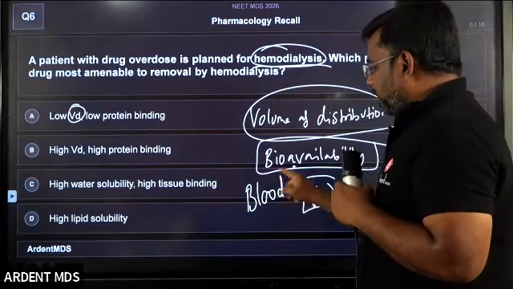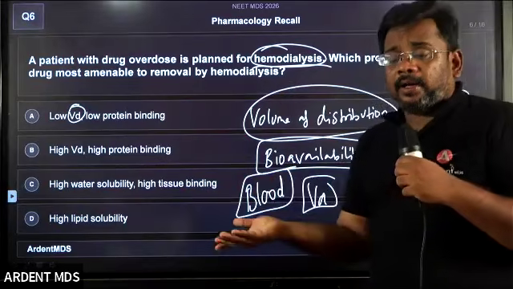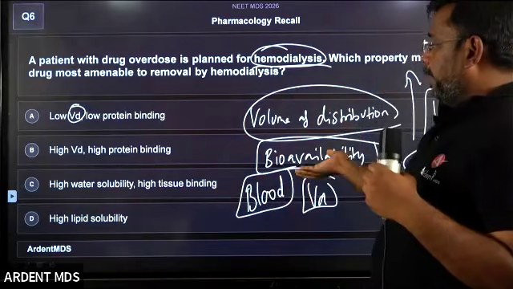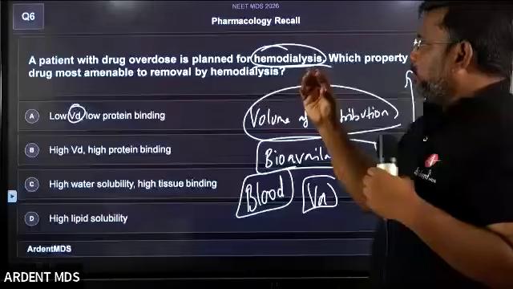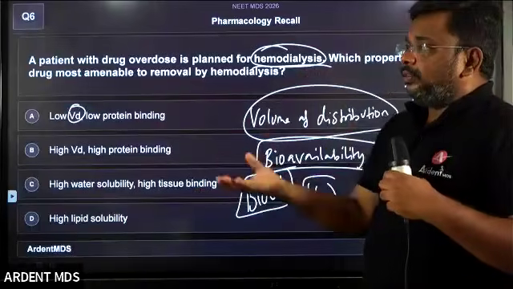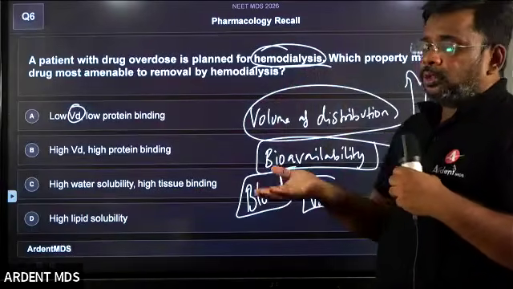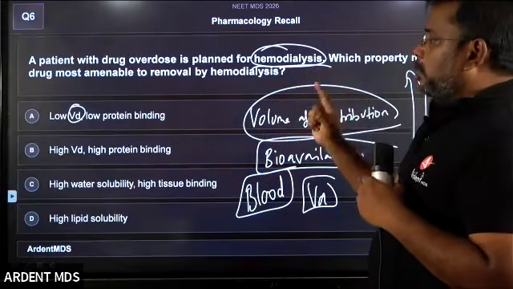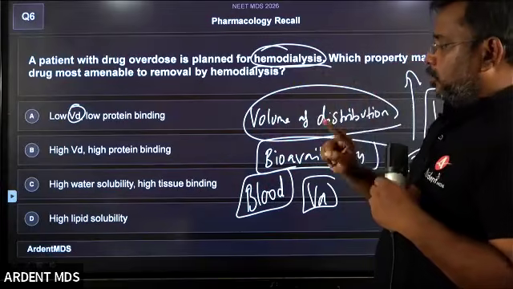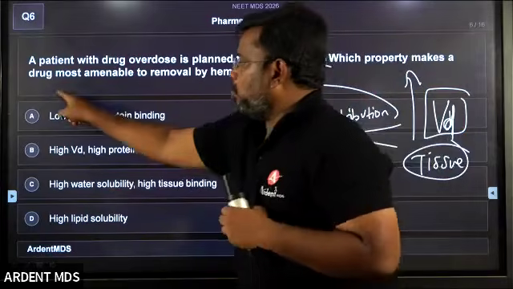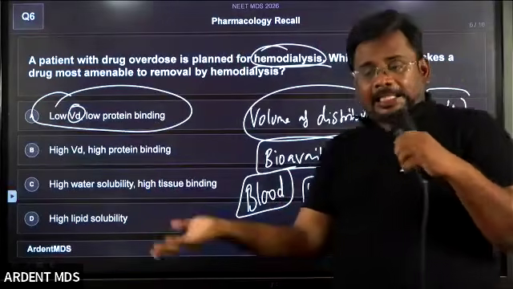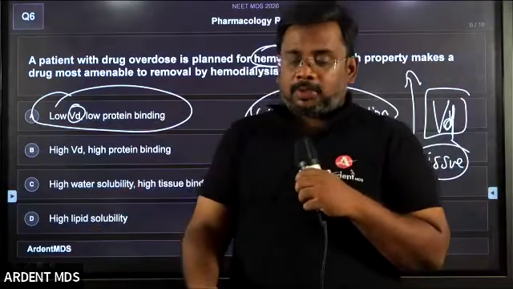Then only the drug will stay in the blood. Only if the drug is present in the blood is it effective for hemodialysis. Dialysis is just a purification of the blood. Only if the drug is present in the blood can I do the purification process. So a drug should have low volume of distribution. Among the four options, the only option with low volume of distribution is the first option. You can easily derive the answer if you know the concept, students.